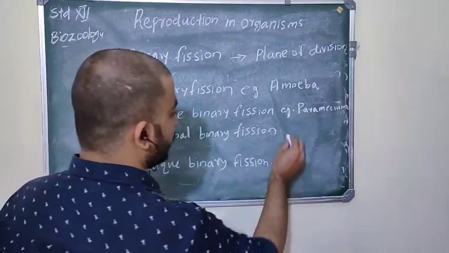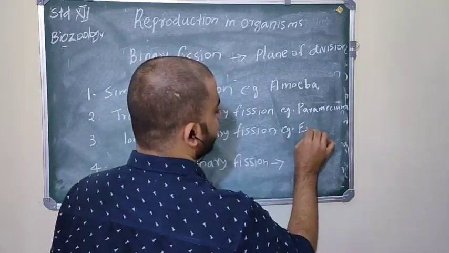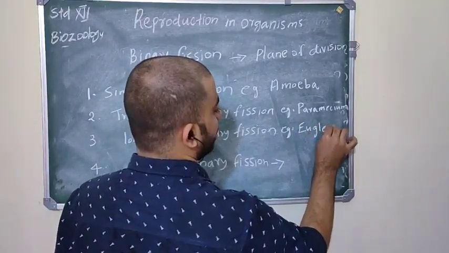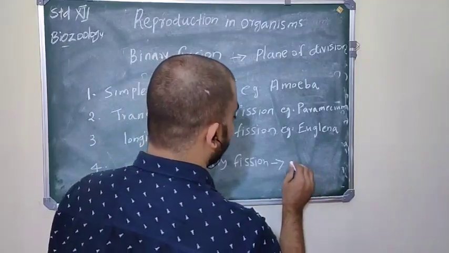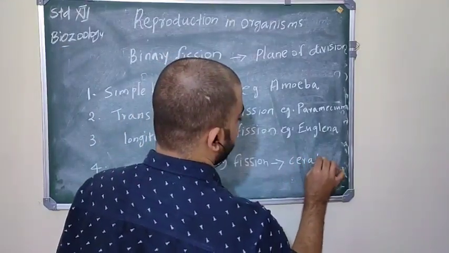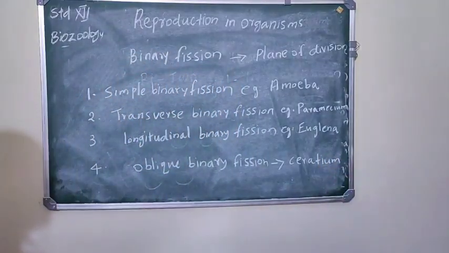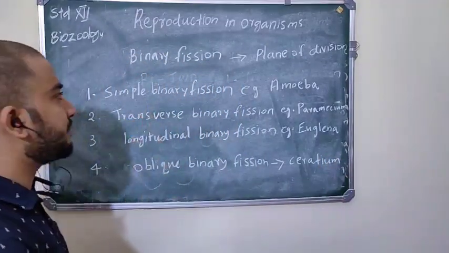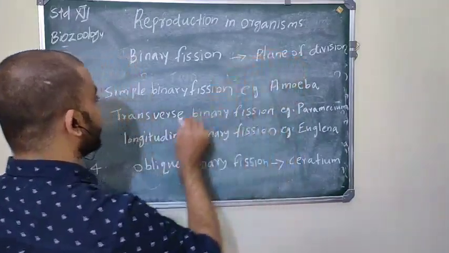And longitudinal binary fission example, Euglena. And the fourth one, oblique binary fission example, Serratia. So these are the different types of binary fission based on plane of division.